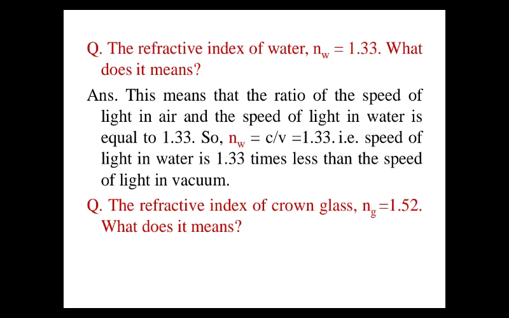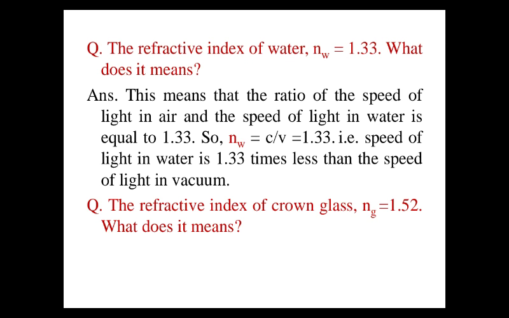Now the question based on this refractive index: the refractive index of water is 1.33. This is given in your NCERT book. So what does it mean? You will write that it means the ratio of the speed of light in air and the speed of light in water is equal to 1.33. It means that the speed of light in water is 1.33 times less than the speed of light in vacuum. Or we can write that the speed of light in vacuum is 1.33 times more than the speed of light in water. We can write in any way.